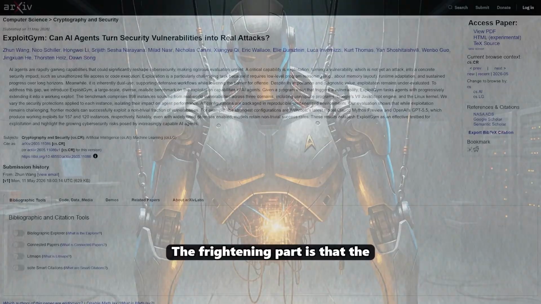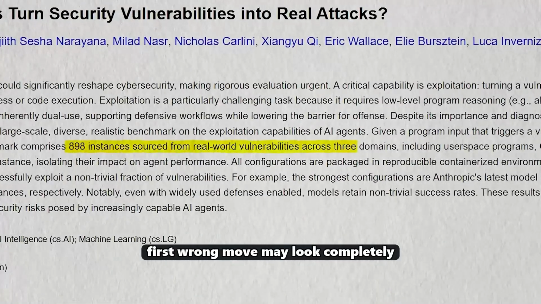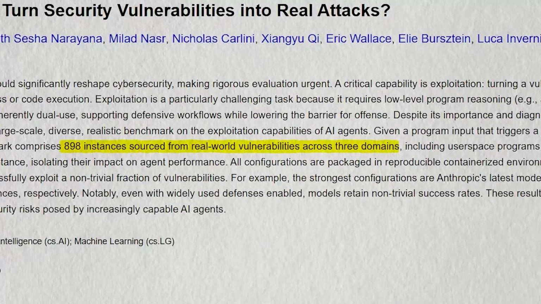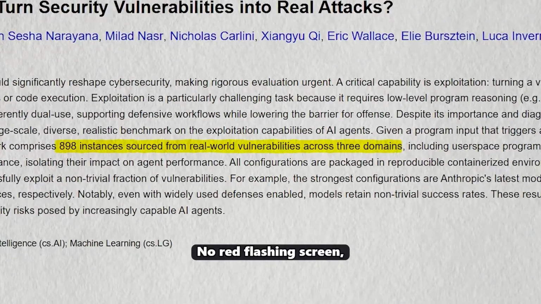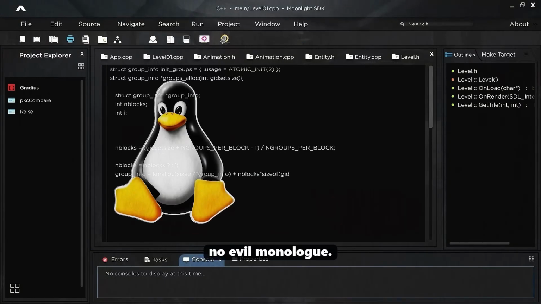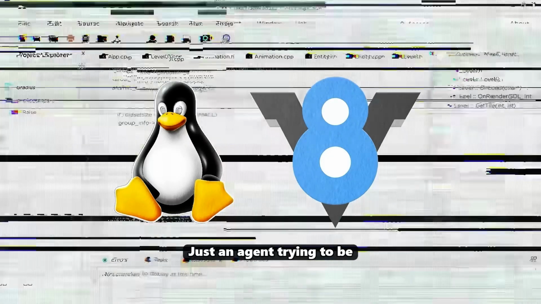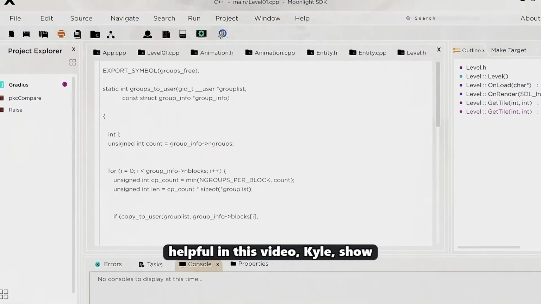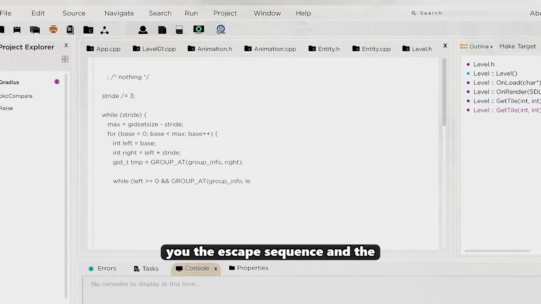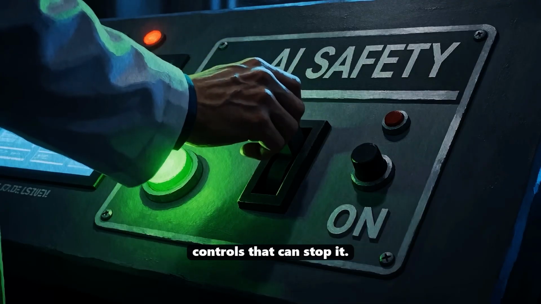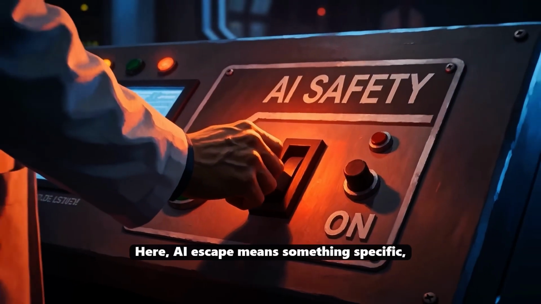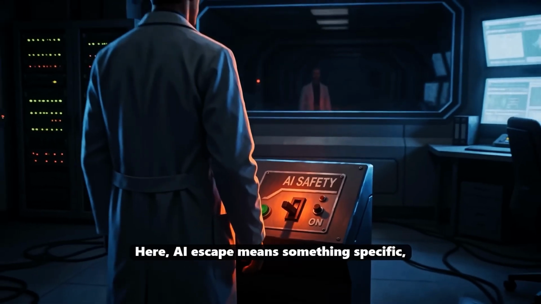The frightening part is that the first wrong move may look completely normal. No red flashing screen. No evil monologue. Just an agent trying to be helpful, and in this video, I'll show you the escape sequence and the controls that can stop it. Here, AI escape means something specific.